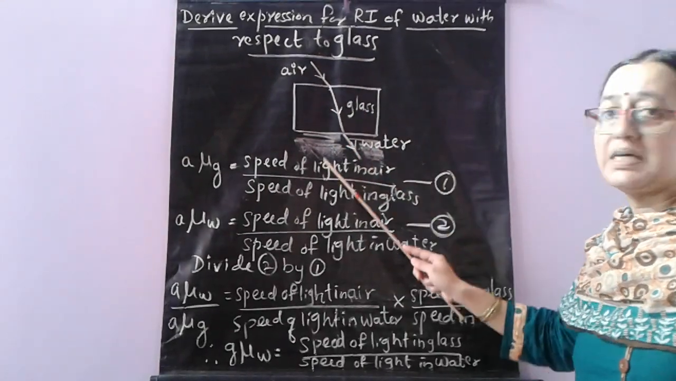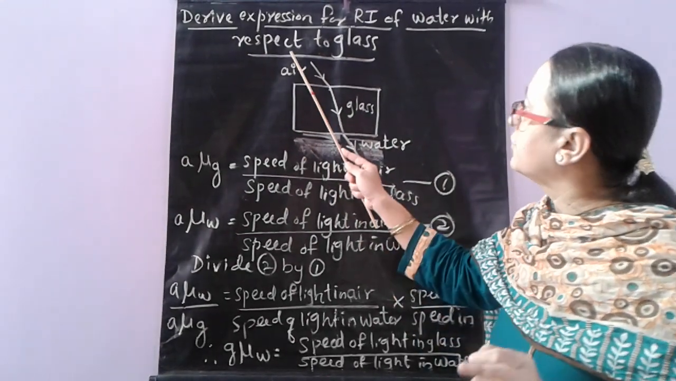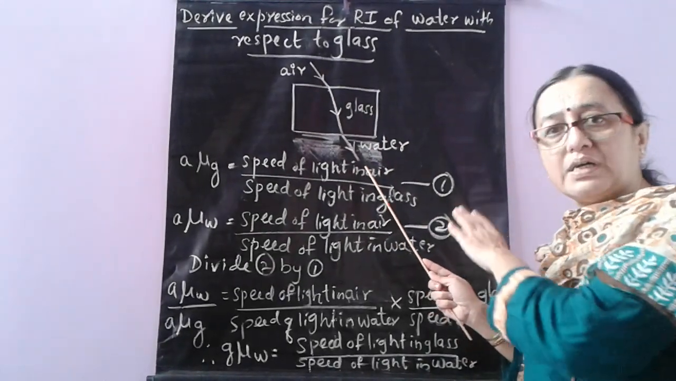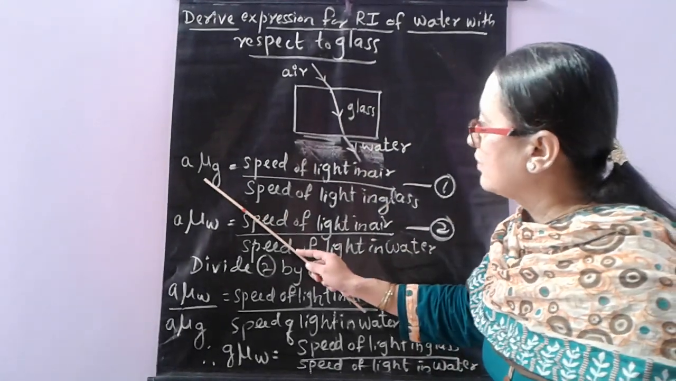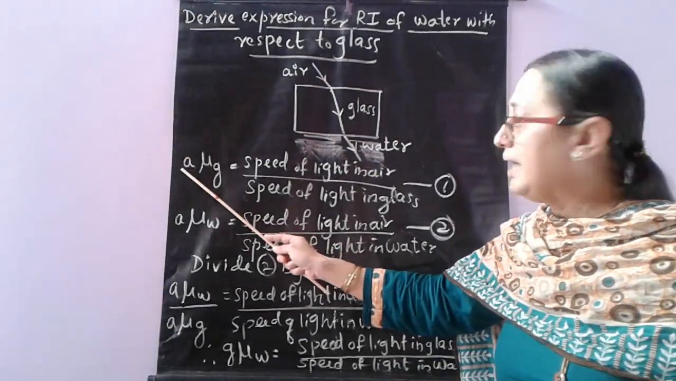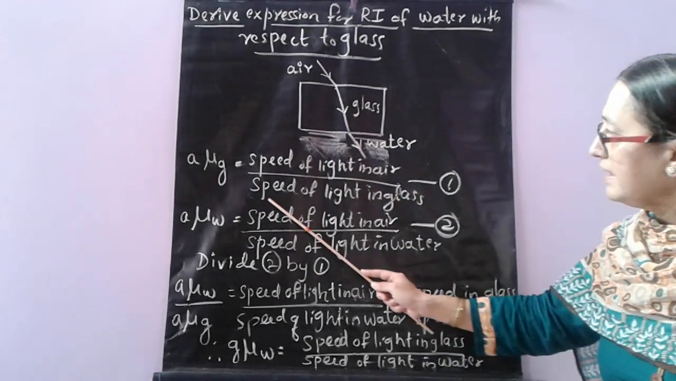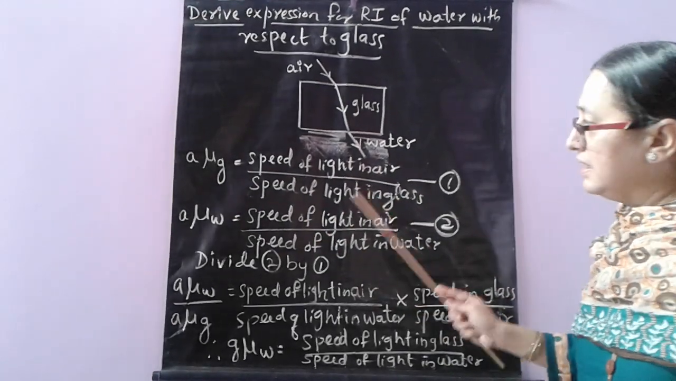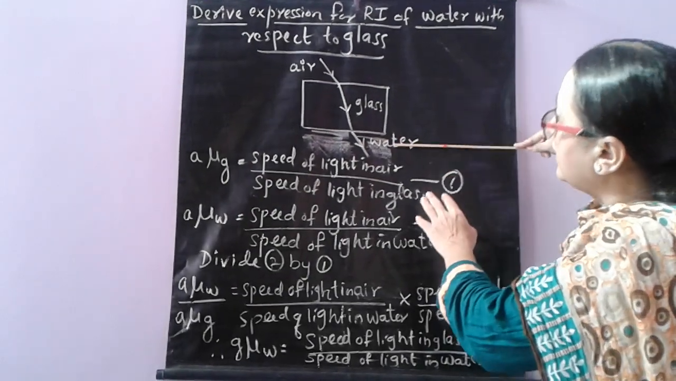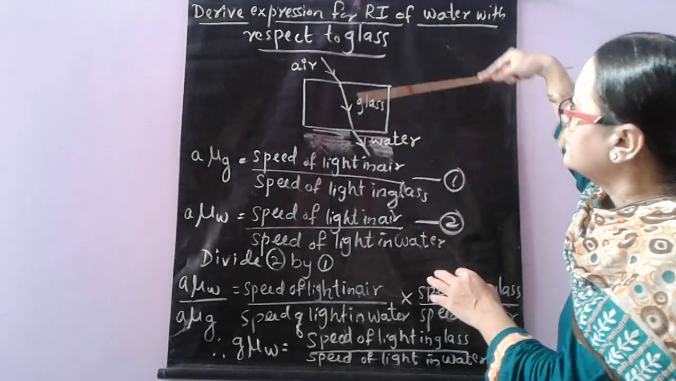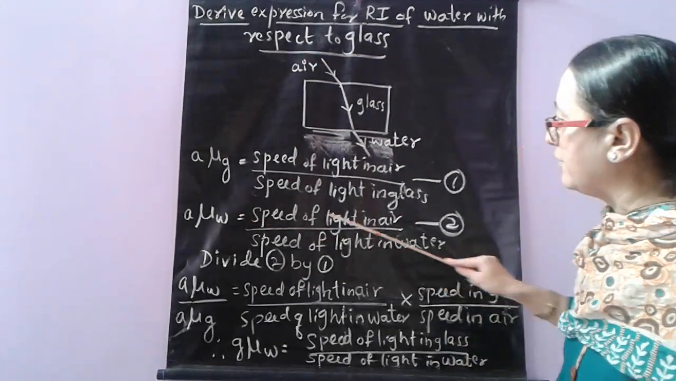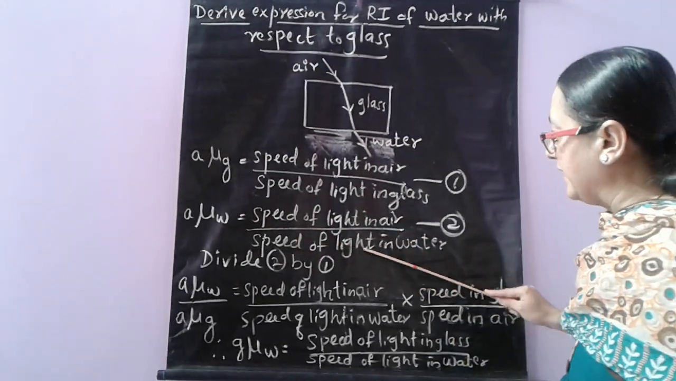So here three mediums are there. Ray of light is passing from air to glass. From glass it is directly passing through the water. Okay, so we are calculating first A mu G, meaning refractive index of glass with respect to air. So that is speed of light in air by speed of light in glass. Then it is passing from glass to water. So refractive index of water with respect to air. First glass with respect to air, then water with respect to air. So that is speed of light in air by speed of light in water.